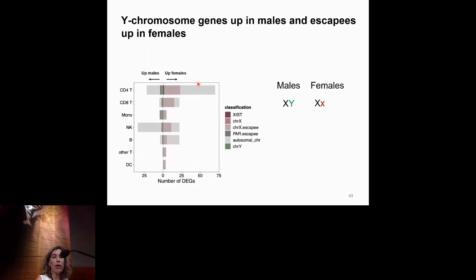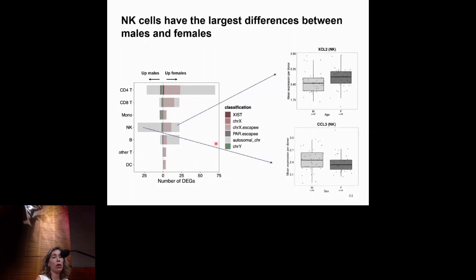And then the other interesting thing is that we see a lot of differential expression in NK cells. And here I'm showing that these differences are real. This has been reported before for upregulation in males, but we also see it upregulated in females. And what's interesting about finding differential expression between males and females in the immune system is that females have way more chances of having autoimmune diseases than males. So I think this is what we're trying to figure out, if we can link this to this higher risk of having autoimmune diseases.